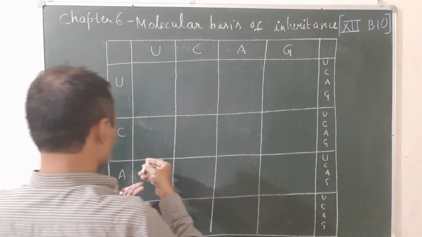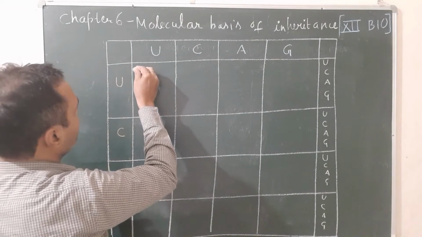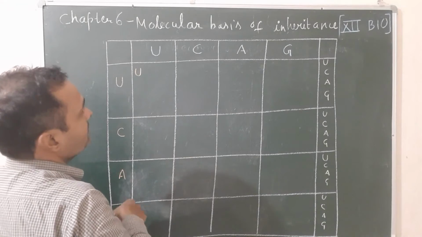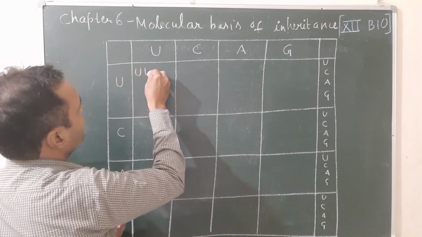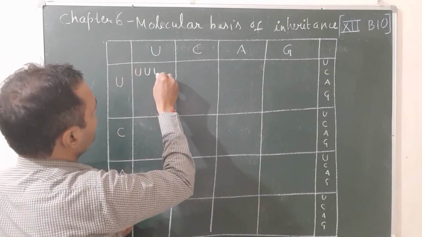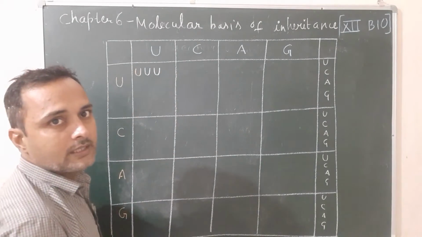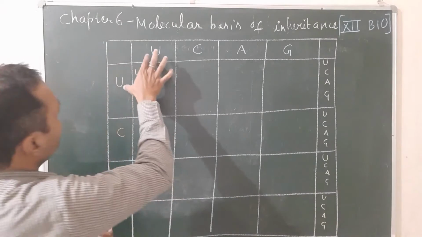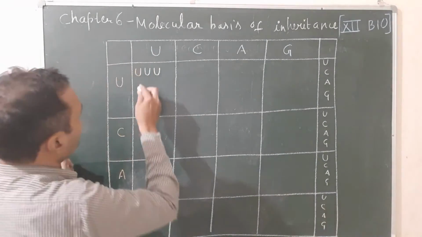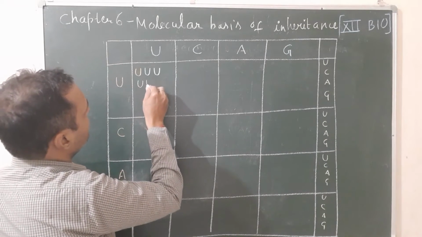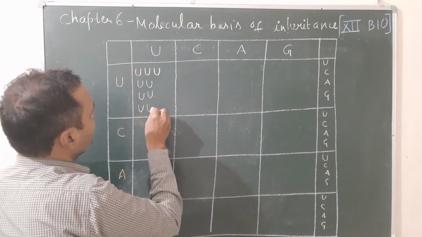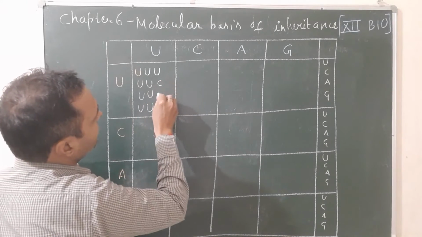For example, you have taken the first U, this U, again the second U, and the third you will take from there, that is triple U. Second, you will write this U here two times together, U and U, again U and U, again U and U. At last you will write U C A G.